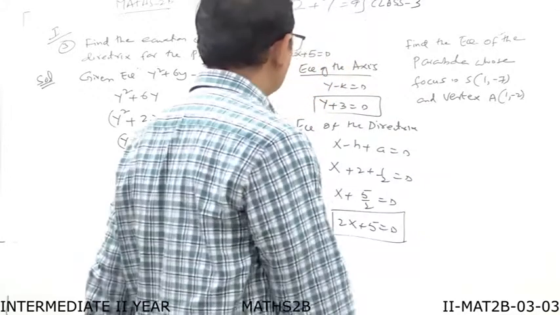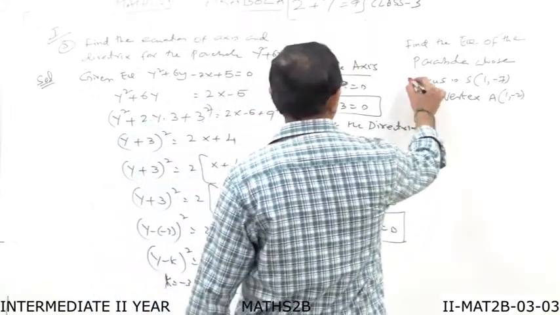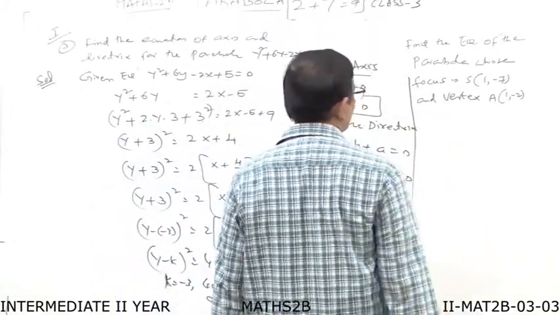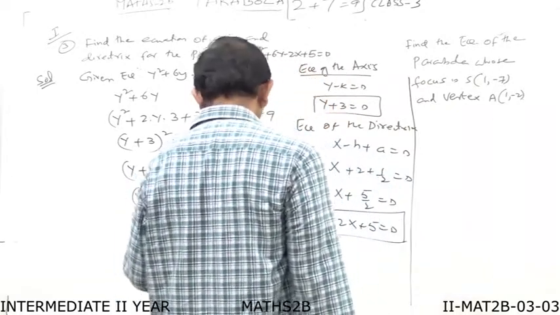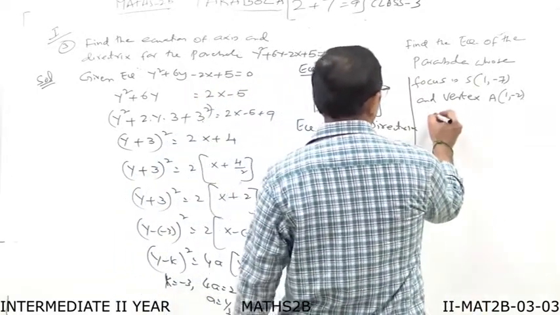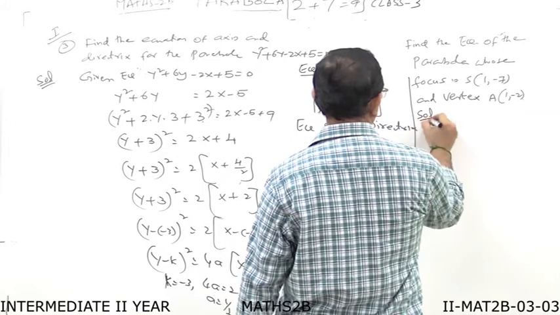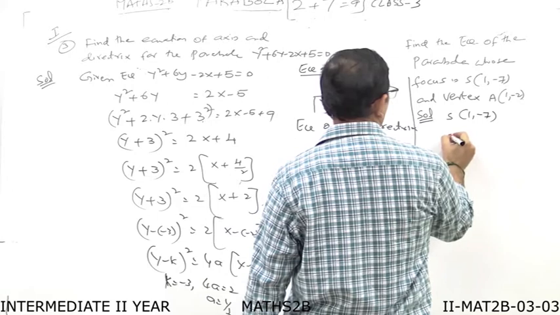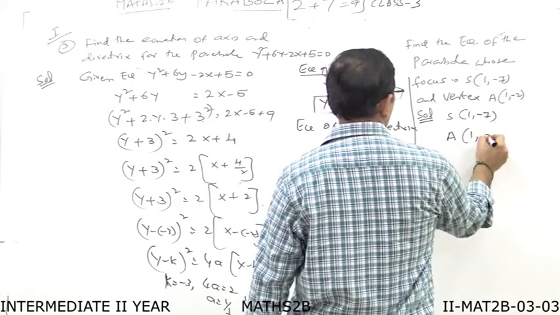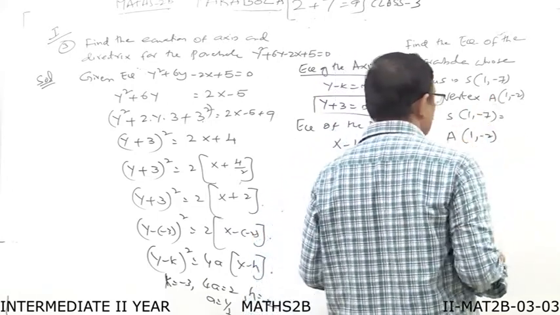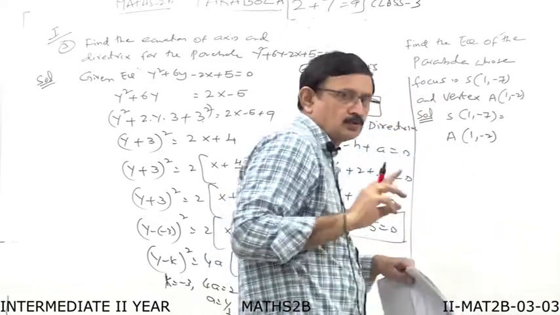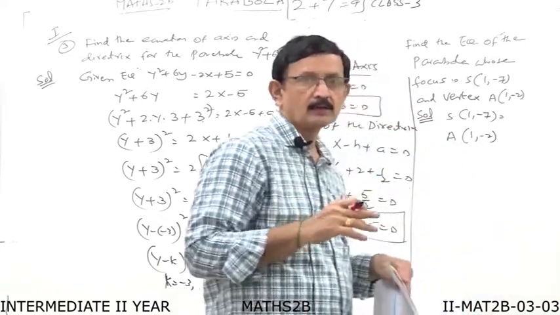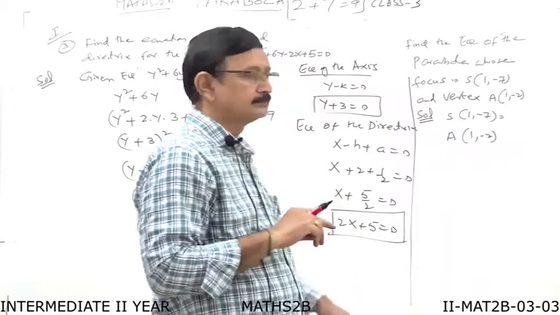Now what is given? Focus and vertex is given. Now here is the solution for this one. Focus S(1, minus 7) and vertex A(1, minus 2). If you observe these two, S and A, the x coordinate is the same, that is 1.